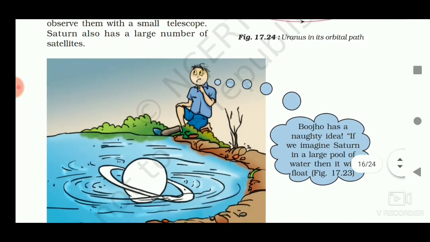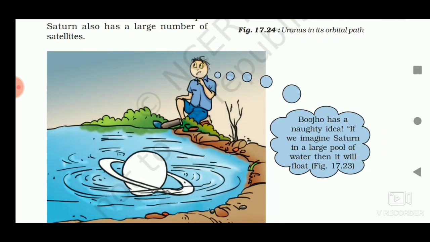Now Bhujo is thinking that if we imagine Saturn in a large pool of water, then it will float. Yes, students, we know that an object floats on a liquid when the density of the object is less than the density of the liquid in which it is immersed. So if we think of a large pool of water, then Saturn will float.